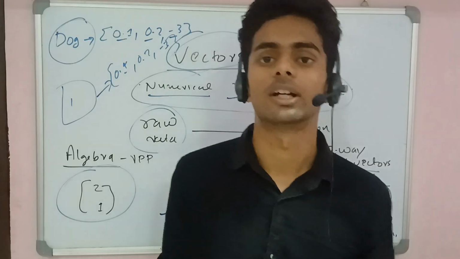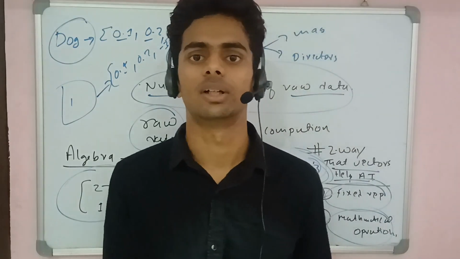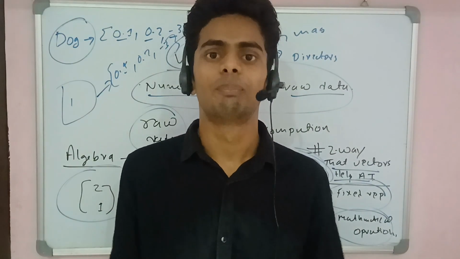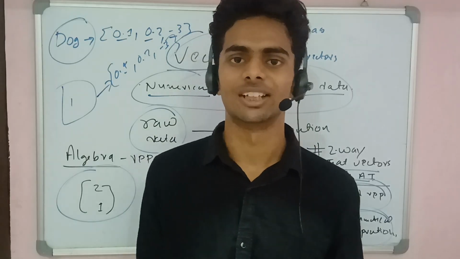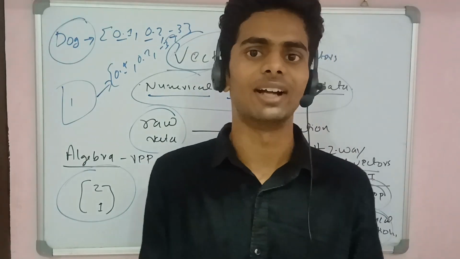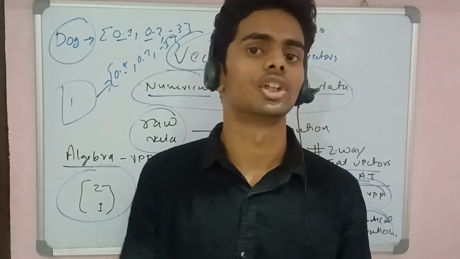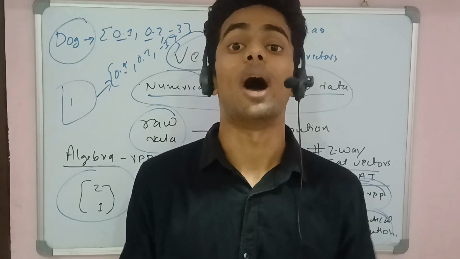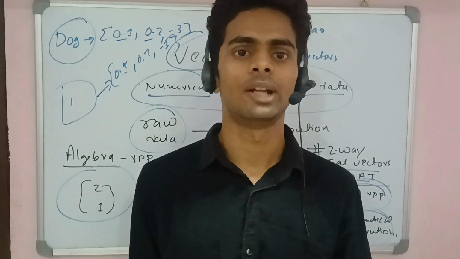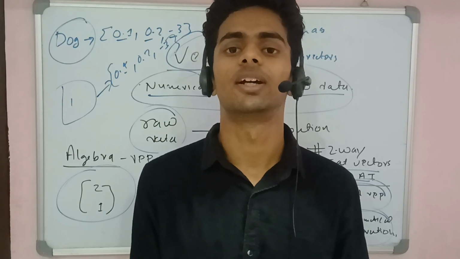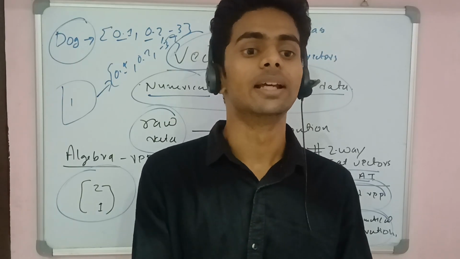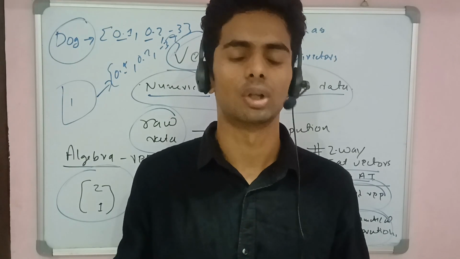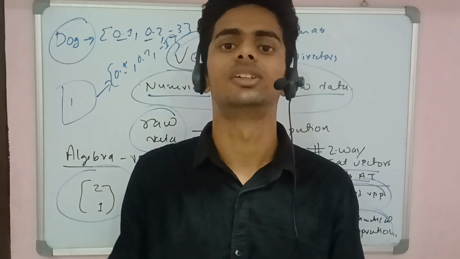So that's all about vector form, and I think you understand more about it. If I were asked what vector form is, you can define it as a numerical representation of raw data. That's the vector form in artificial intelligence. And why is it important? Because it helps us perform mathematical operations, limits the size of memory, and gives a fixed representation.